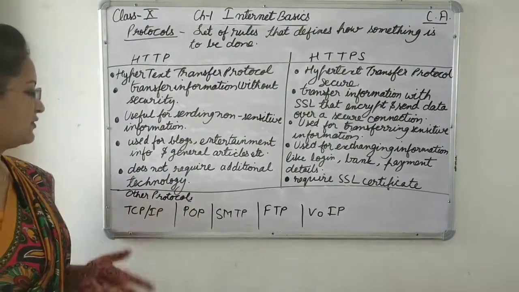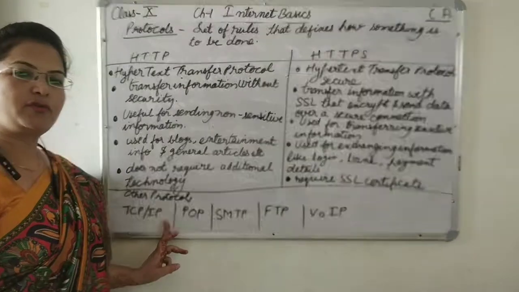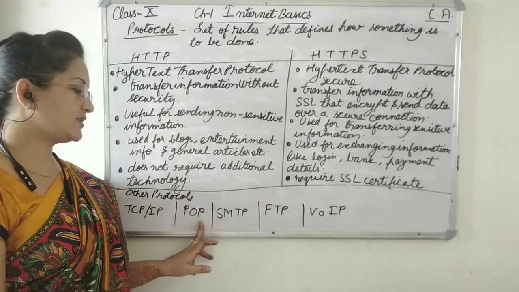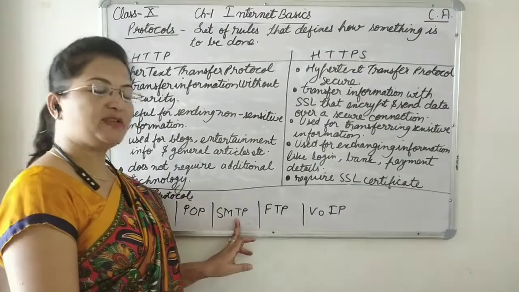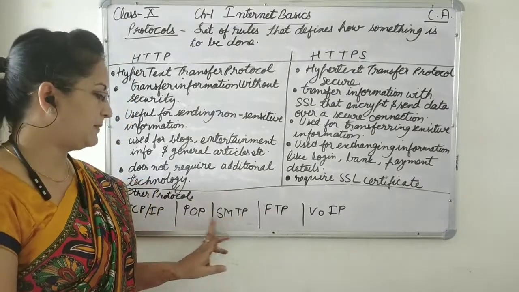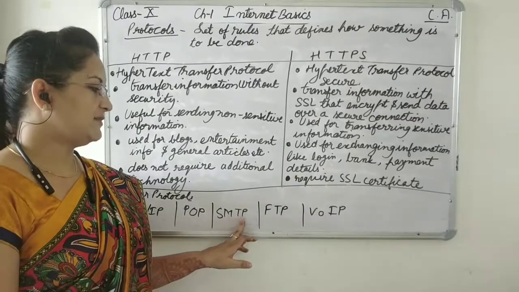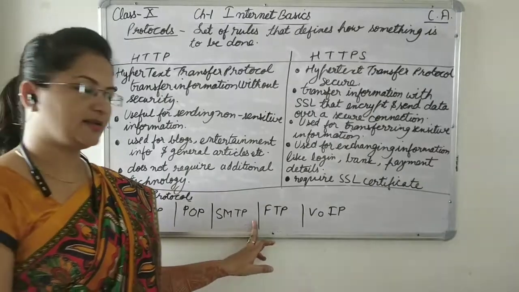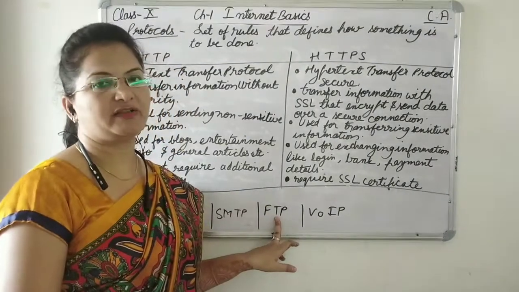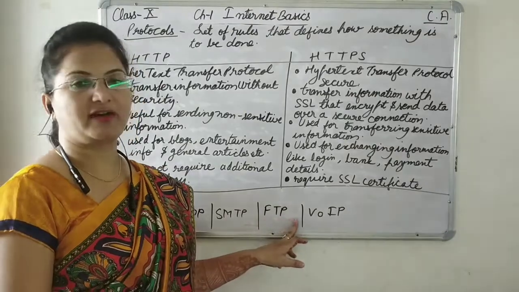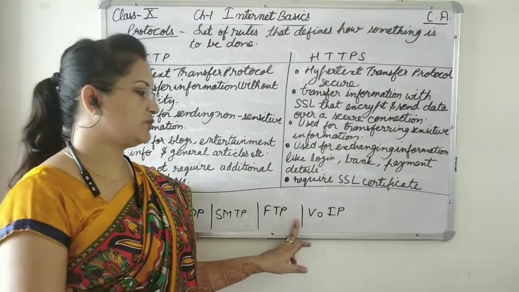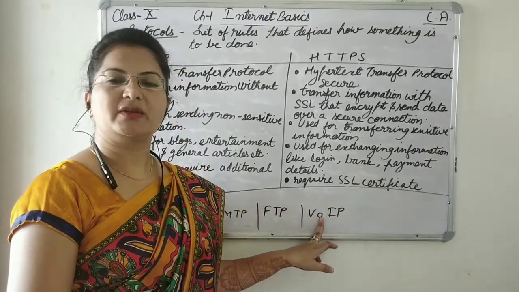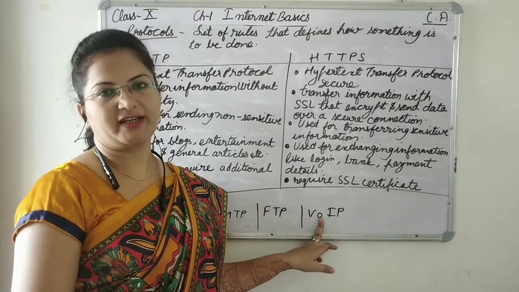So other types of protocols are there like TCP/IP. This protocol is used for communication over the internet. Then POP, Post Office Protocol, is used to receive emails. SMTP is a Mail Server Protocol. POP is also a Mail Server Protocol. SMTP full form is Simple Mail Transfer Protocol, and it is used to send emails over the internet. Then FTP. FTP means File Transfer Protocol. It is used to transfer files over the network, that means between two devices. Then VoIP, that means Voice over Internet Protocol. This protocol is used to make voice calls using the internet.